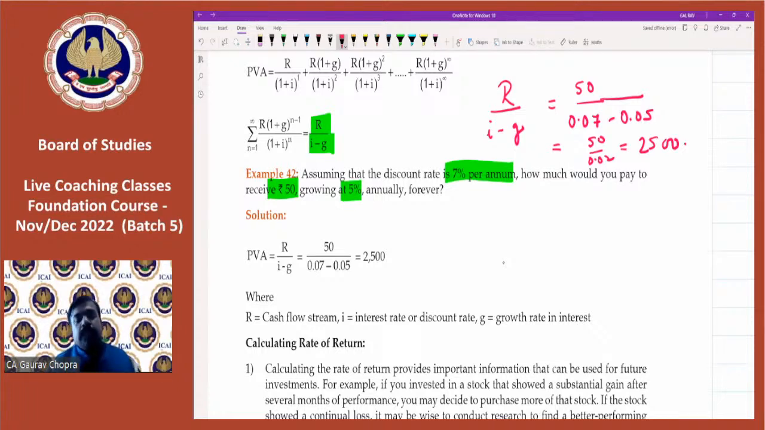All right. So this is perpetuity. We have done it with growth rate as well as without growth rate. Both varieties we have covered.